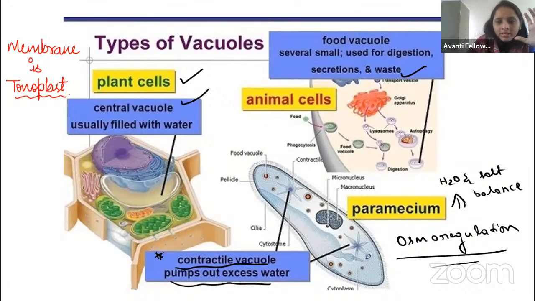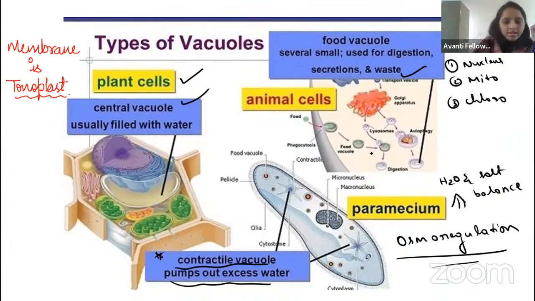Remember one thing I am telling. In the cell, there are some organelles that have a double membrane, guys. If they ask in the exam which cell organelles contain a double membrane, I will tell you. One is the nucleus. The nucleus is having a double membrane. Mitochondria is having a double membrane. And chloroplast is having a double membrane.